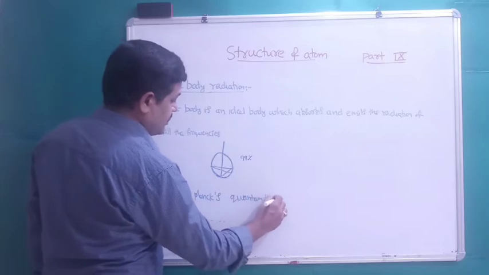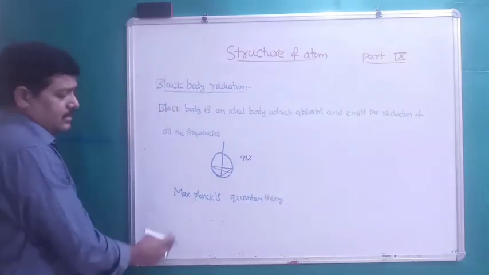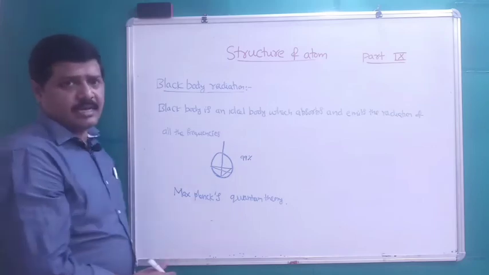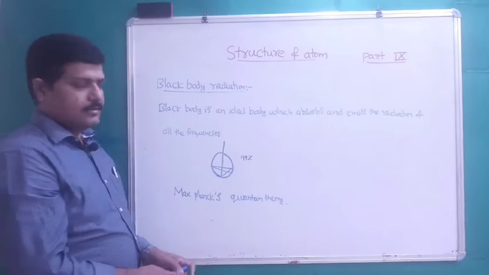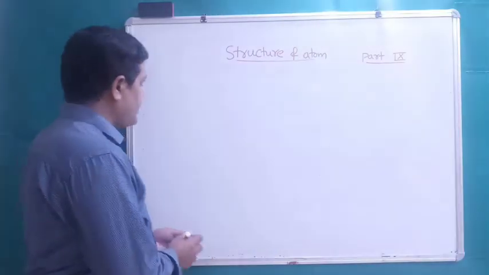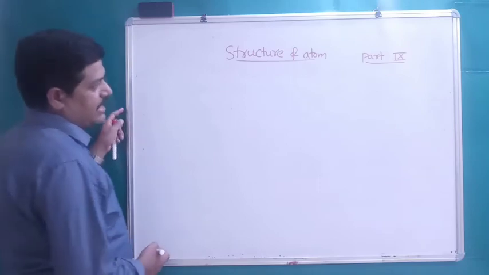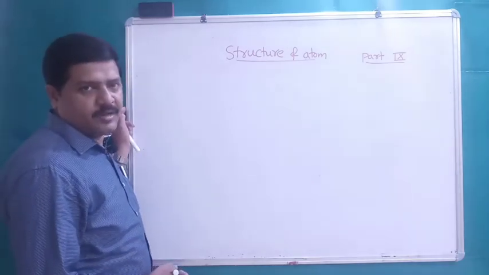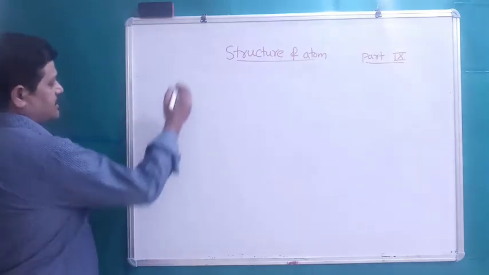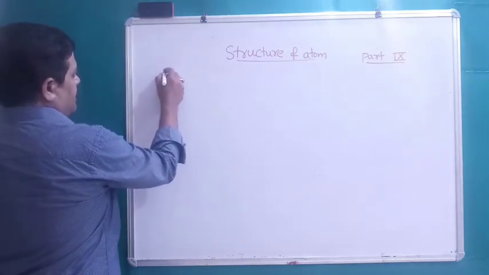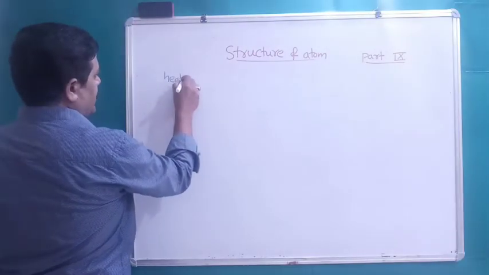According to Planck, when a solid is heated, it will emit radiation of different frequencies at different temperatures. For example, heating of an iron rod.